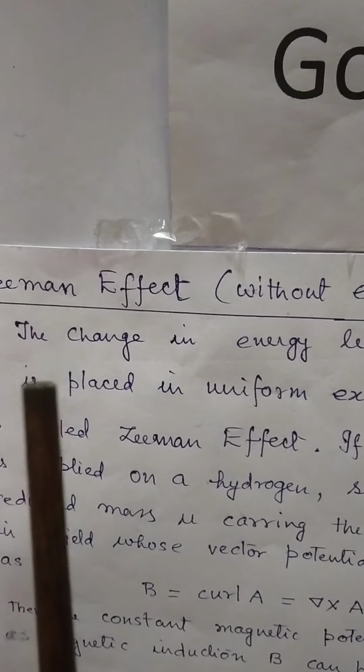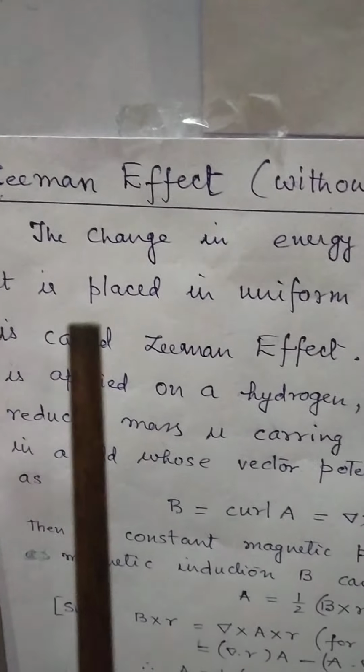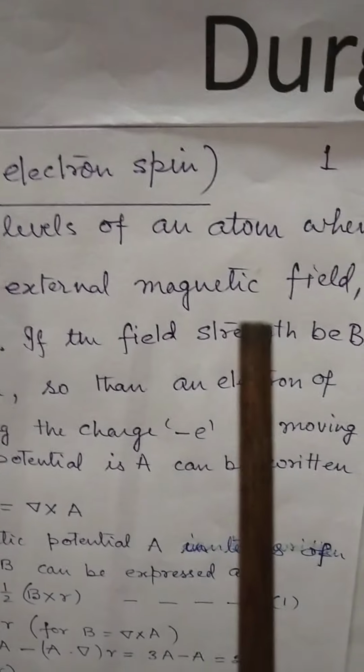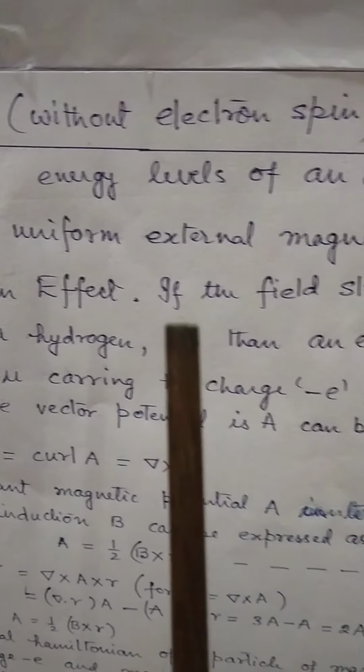Now what is Zeeman effect? The change in energy level of an atom when it is placed in a uniform external field is called Zeeman effect.